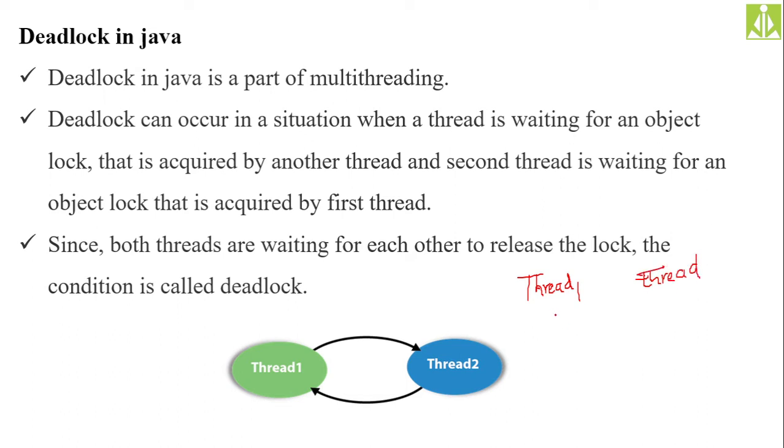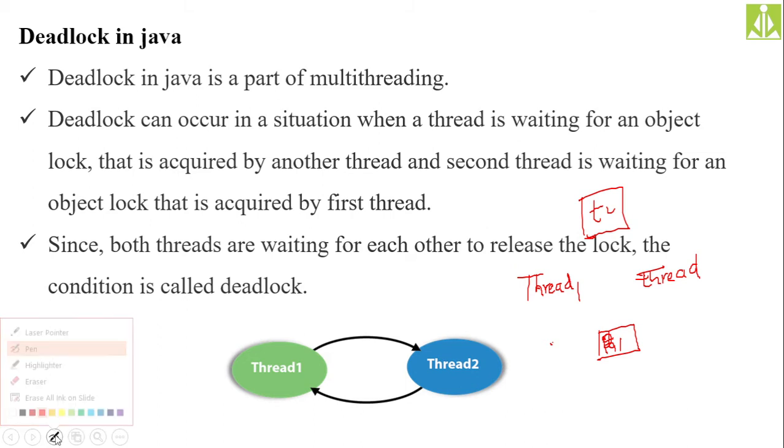And we have the resources T1 and T2. Over here, it is better to take R1 and R2, because T1 and T2 may make you understand them like threads.